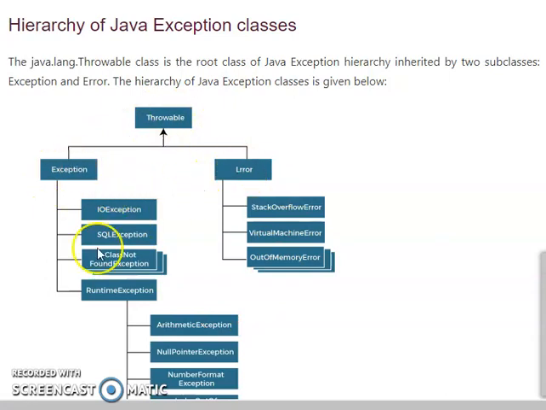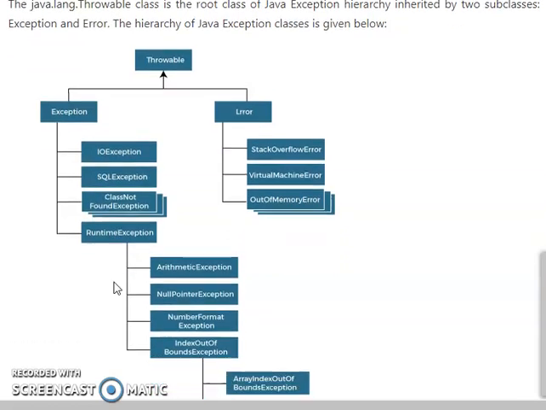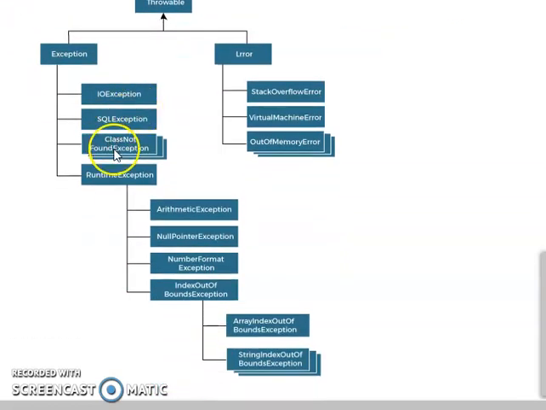For the Exception class, these are the subclasses: IOException, SQLException, and ClassNotFoundException. These are all the exceptions in the Exception class. And in RuntimeException, ArithmeticException, NullPointerException, NumberFormatException and IndexOutOfBoundsException are all included. In Error, StackOverflowError, VirtualMachineError and OutOfMemoryError will be in the class Error.